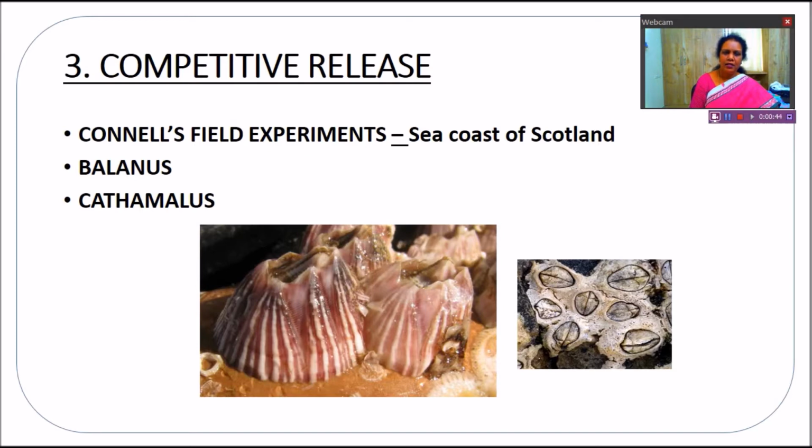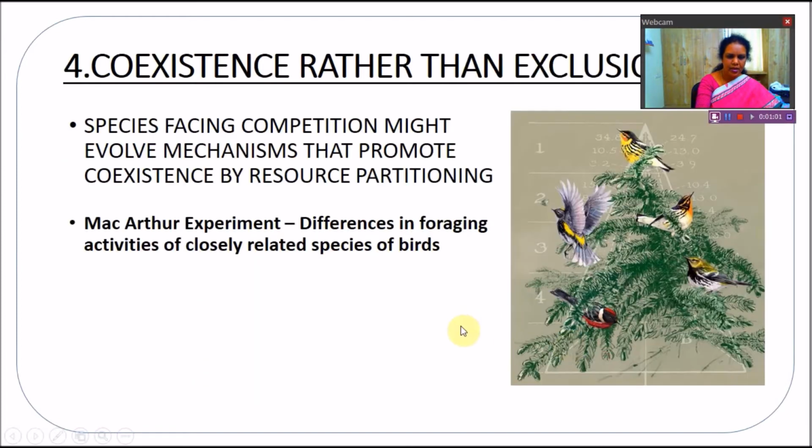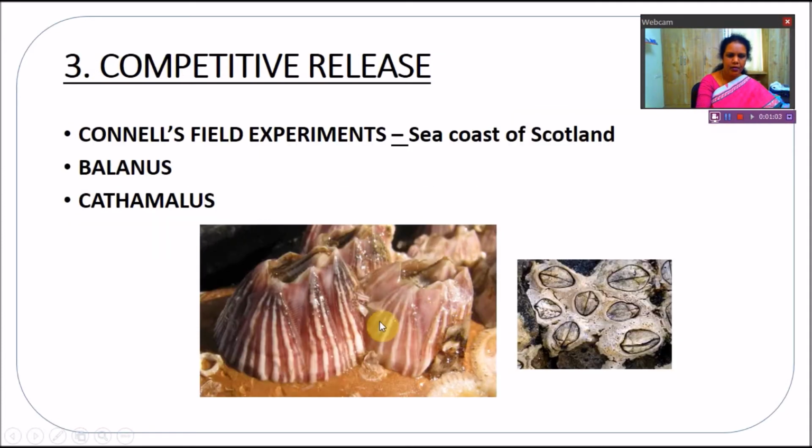And here we can see Connell's field experiment, where he studied that in the seacoast of Scotland there were two types of barnacles. So Balanus is the larger one and Cathamalus is the smaller one. This is Balanus, which is a barnacle, and this is Cathamalus.